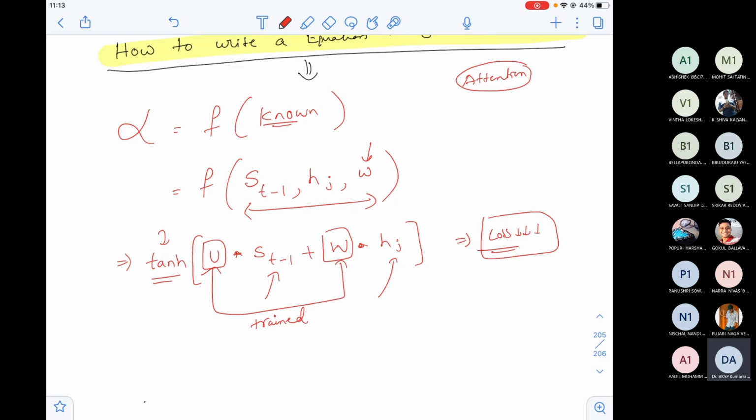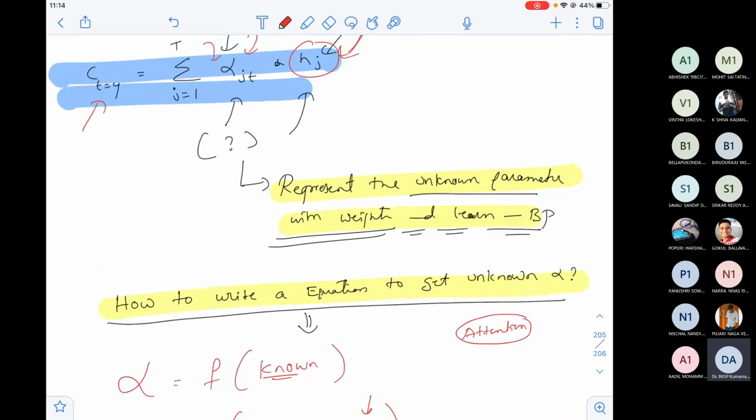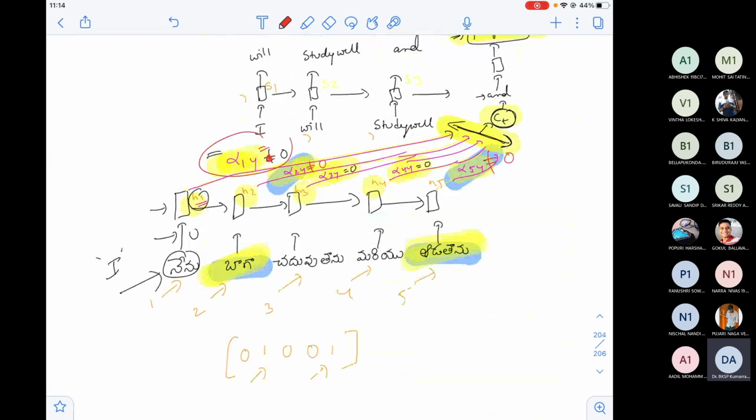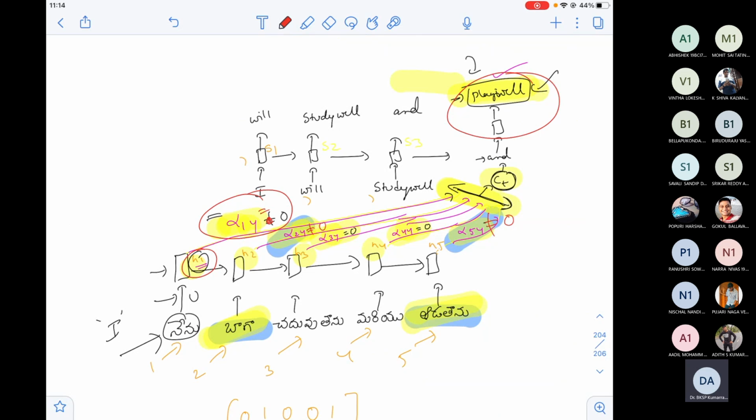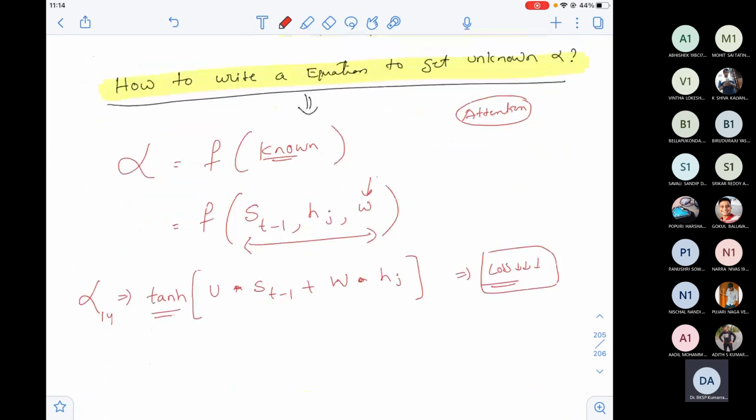Sir, does it look very simple and normal? Yes, true. But let us understand more intricacies about this equation. If you just do this, you will not get a scalar value. What is alpha? Alpha is a scalar value. For example, alpha 1,4 is the importance of h1 at the fourth timestamp. I want the weight value, so it's a scalar value.